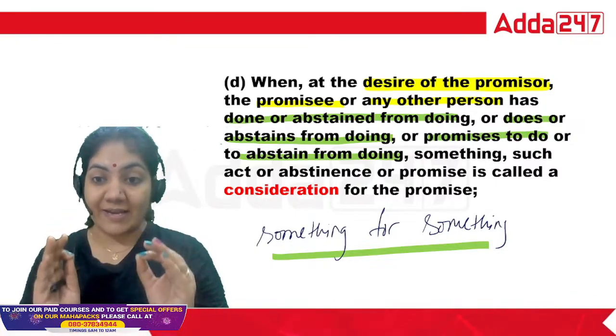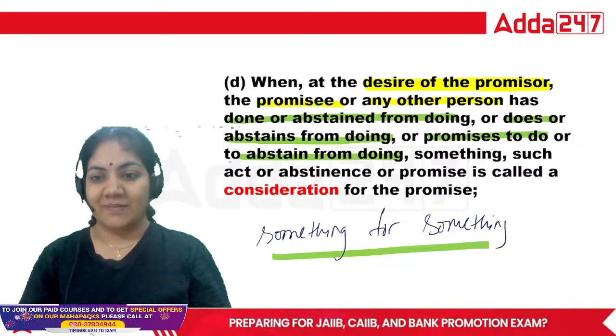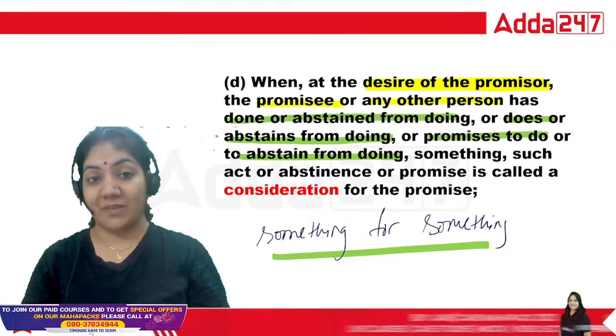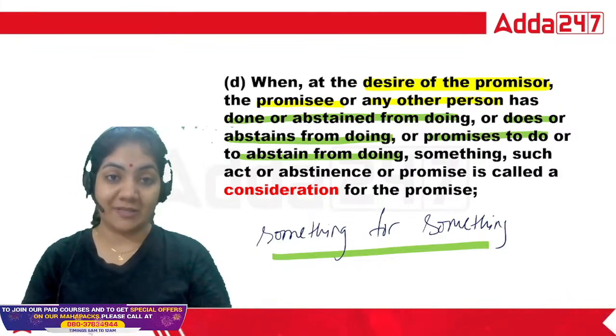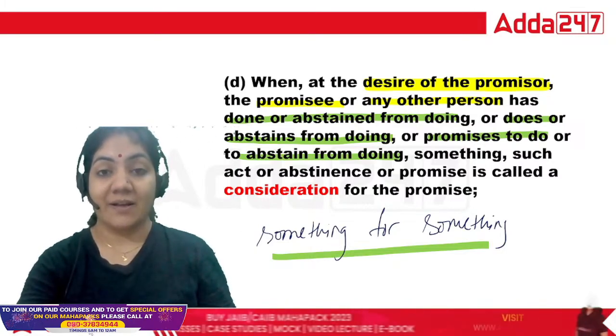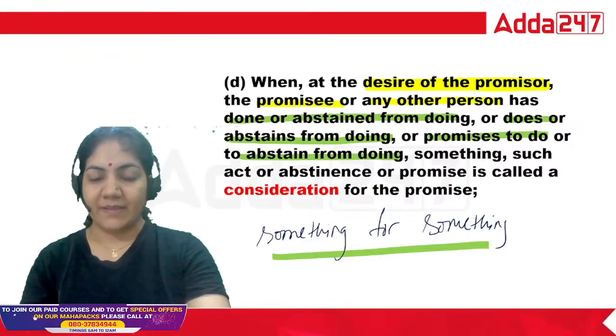So in a contract each party requires something for something. I will not give you anything free of cost. You have to pay me something for that. So consideration is basically something for something. That's it. Is that okay?